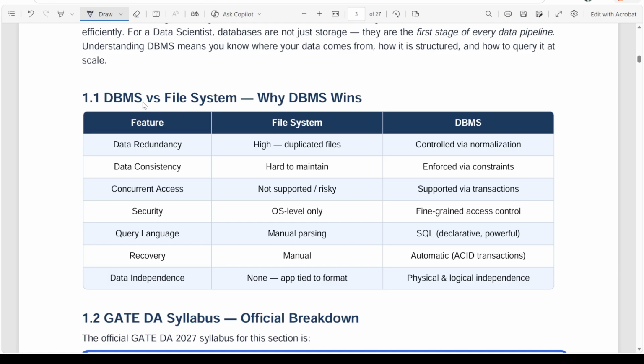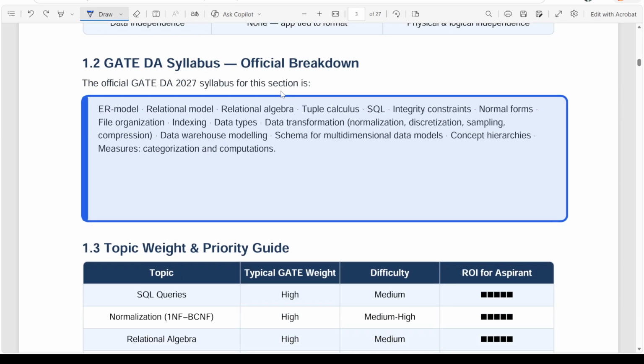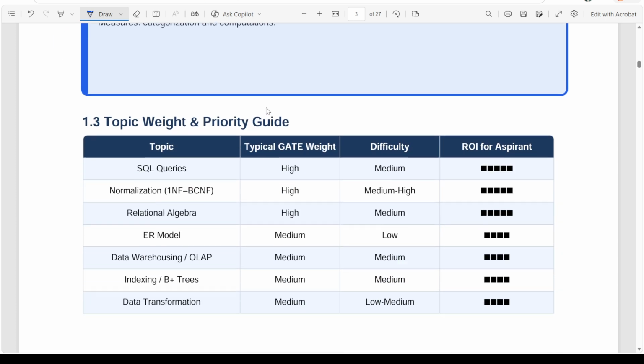In DBMS, we keep data in particular tables or some other form. In file system, we directly keep it in the file. What is the difference between them? Why is DBMS preferred rather than our file system? In some cases, file systems are also preferred. Okay, so this is again the official syllabus that I just talked about.